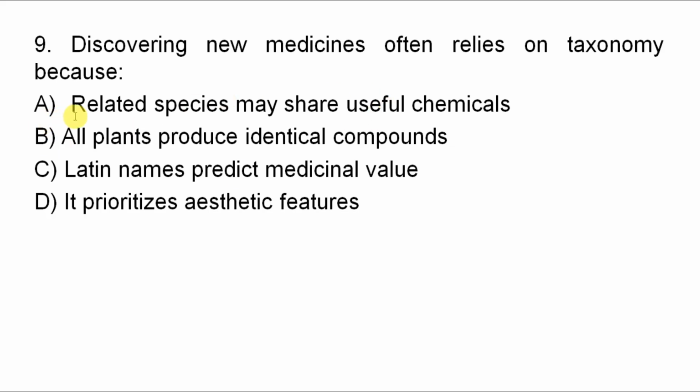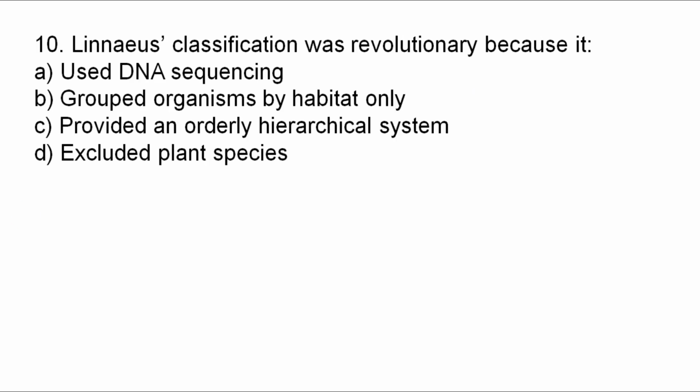Good. The correct answer is A. Related species may share useful chemicals. This is an important use of taxonomy for medicine. Good. Question number 10. Linnaeus' classification was revolutionary because: A, it used DNA sequences. B, it grouped organisms by habitat only. C, it provided an orderly hierarchical system. D, it excluded plant species.